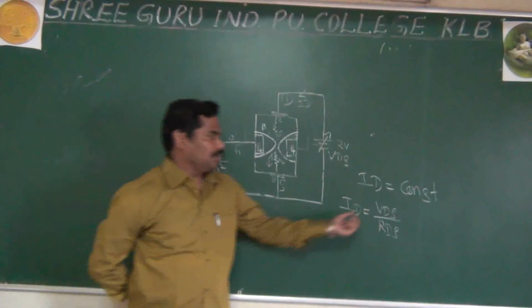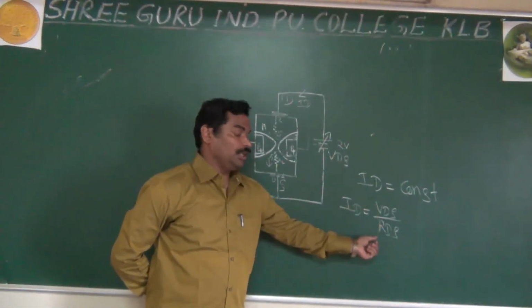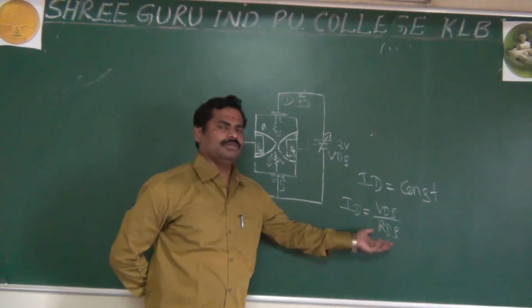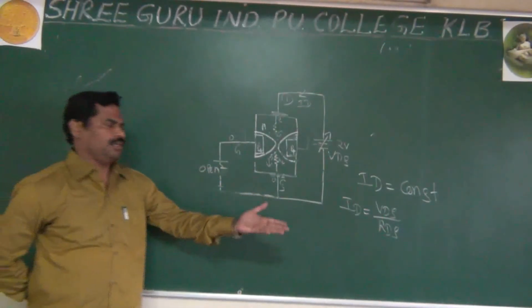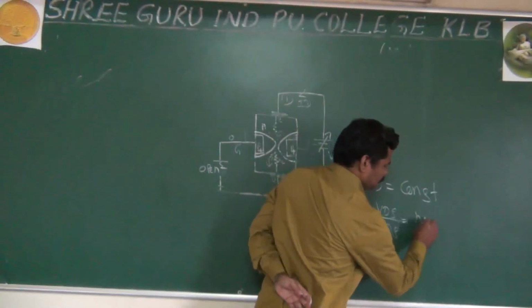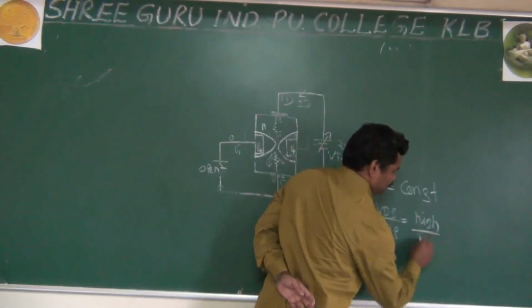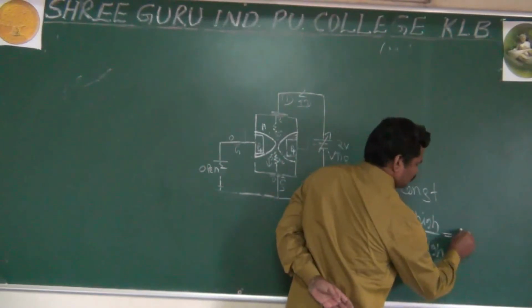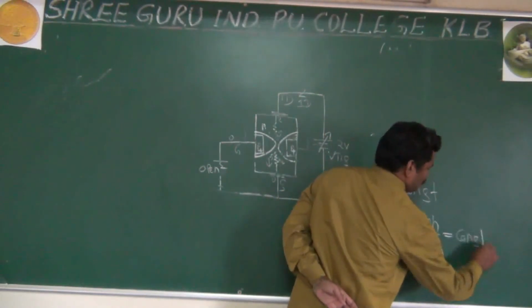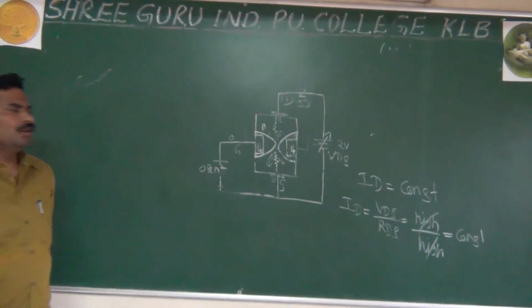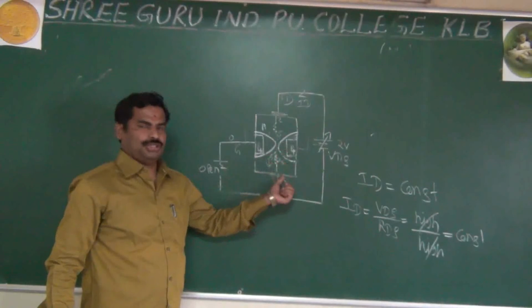It means as you increase VDS, RDS also increases. If both are increasing, that will make it constant. For example, this is high and this is also high, so both cancel and you get a constant. This is a very simple reason how the current will be constant.